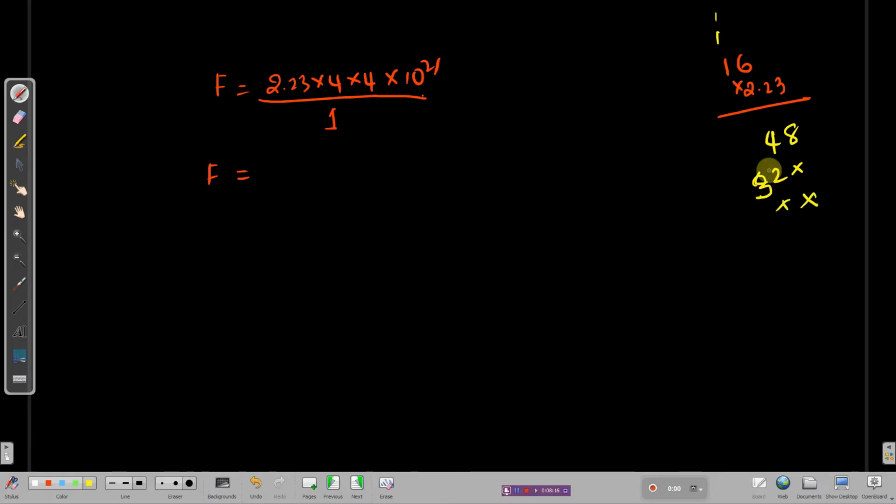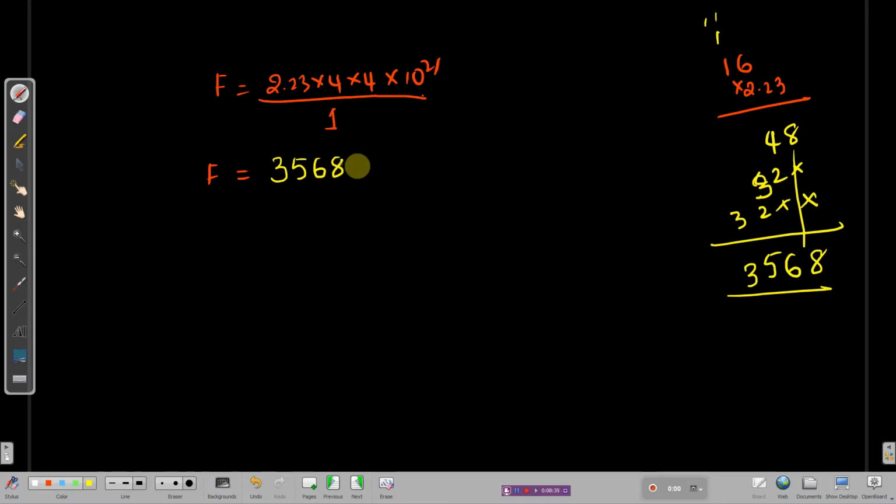And we have another digit. 2 6s are 12, 2, 1 carry. 2 1s are 2 plus 1, 3. Write down 8. 4 plus 2 is 6, 3 plus 2 is 5, and 3 is 3 only. You got the values finally: 3, 5, 6, 8 into 10 power 21. Remember, don't forget to write down the decimal, and that decimal was after 2 decimals. After 2 digits, the decimal was, I'm writing down here as this.